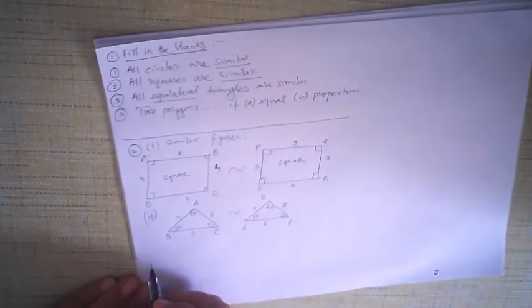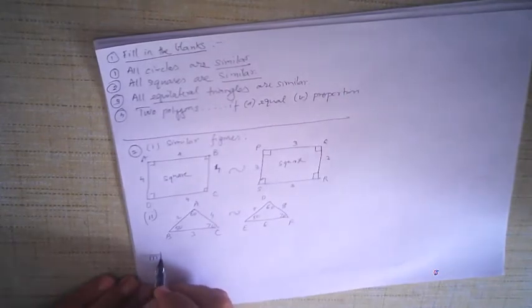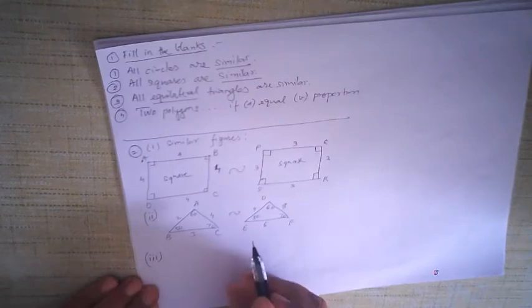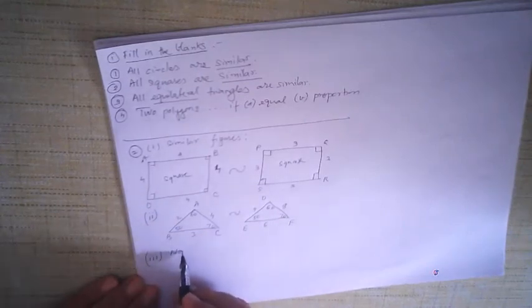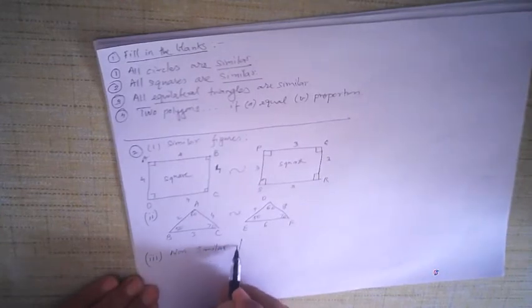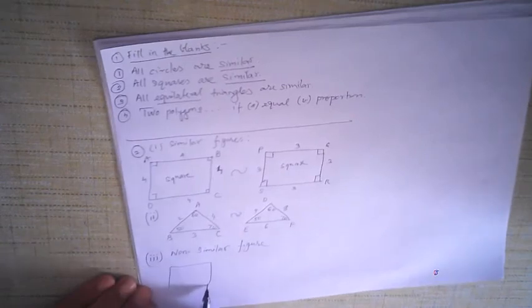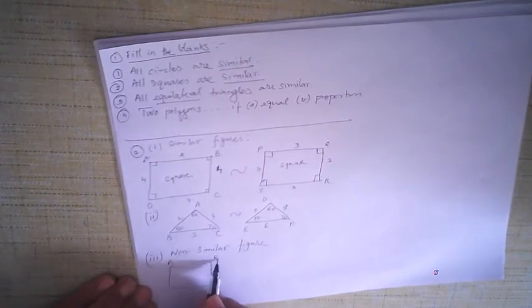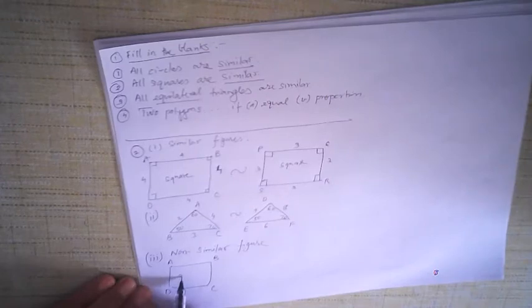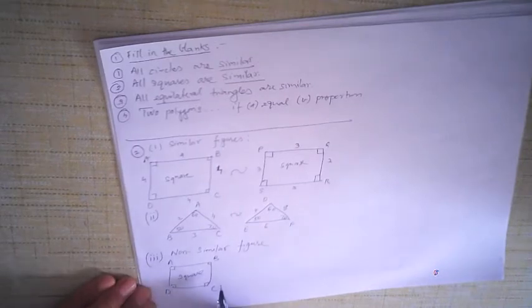Corresponding angles are congruent, therefore triangles are similar, okay. Non-similar figures. Now let us see examples of non-similar figures. Now here you see, if I take a square, ABCD is a square. In a square all angles are right angles, so I am making right angles here, okay. Suppose the length of each side is 2 centimeters.